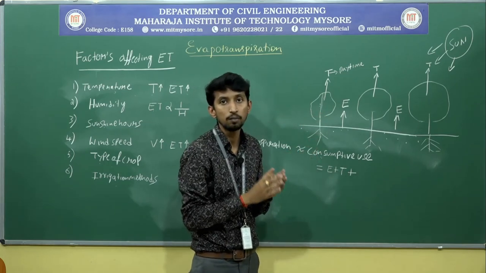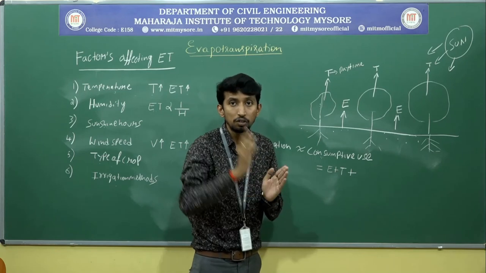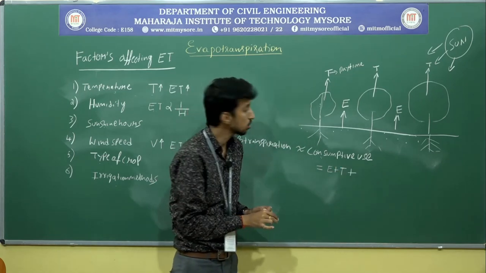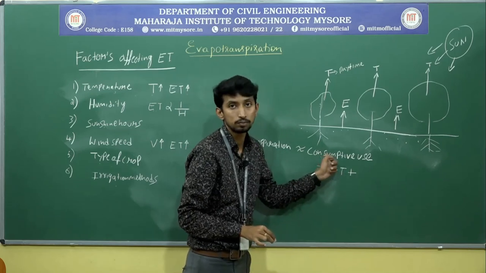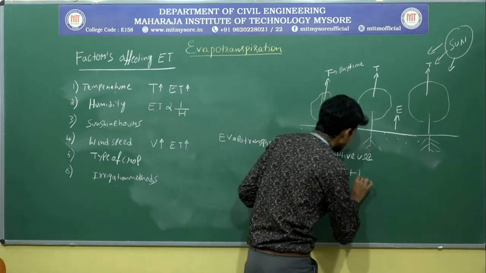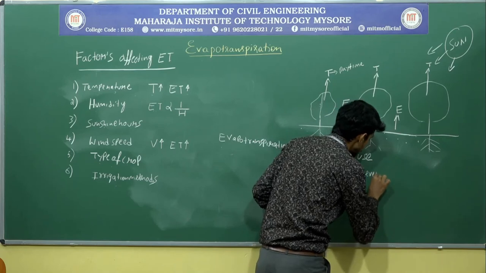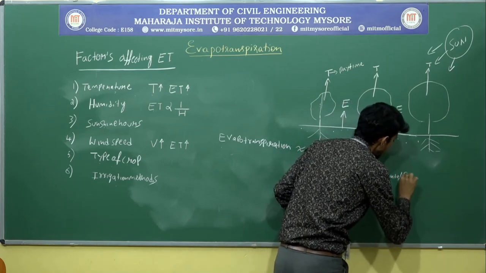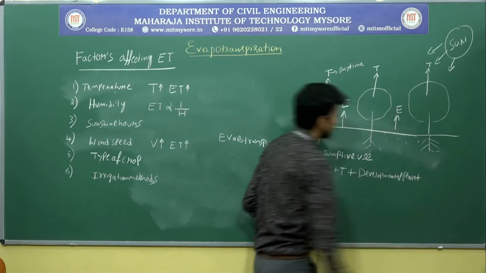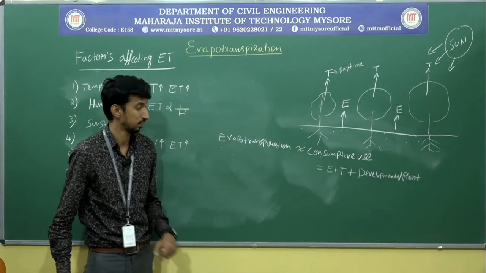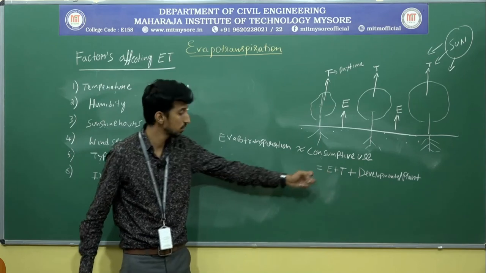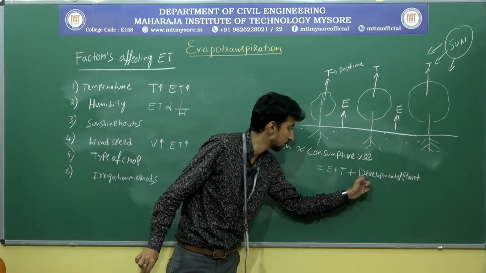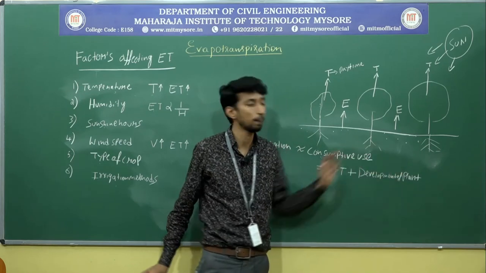After 1 year the plant will become large. For the development of the plant, some amount of water will be contributed. That is also considered in consumptive use. So consumptive use is evaporation plus transpiration plus the moisture utilized for the development of the plant or the vegetation.